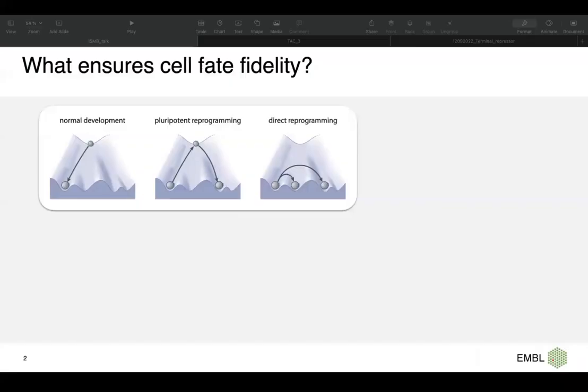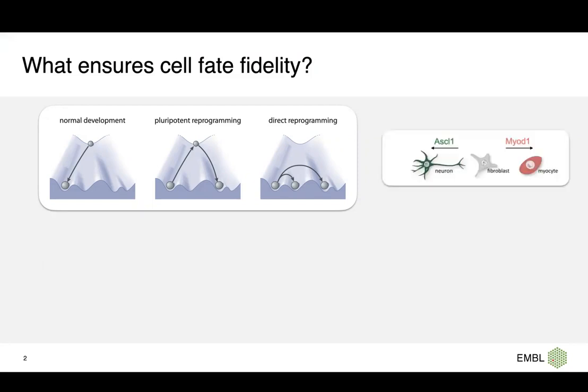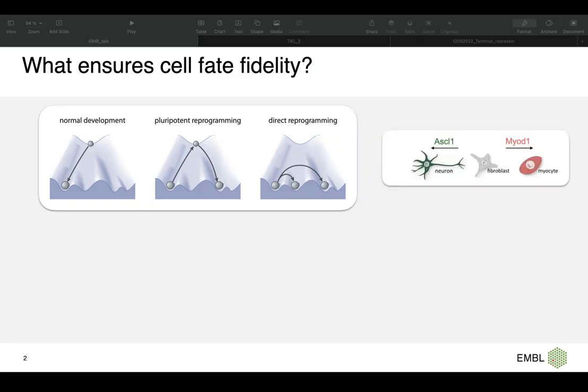I'm going to start with cell plasticity. From the Waddington landscape, we know that cells start from the stem cells going toward the mature cells, or we can reprogram the cells going toward pluripotent stem cells, or even directly reprogram. These can all happen through biological processes, such as activating a master regulator like ASCL1 from the fibroblast toward neuron, or MyoD1 from the fibroblast toward the myocyte. But then what ensures the cell fidelity?